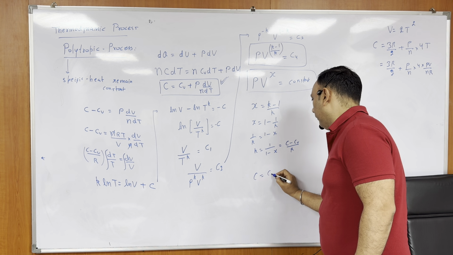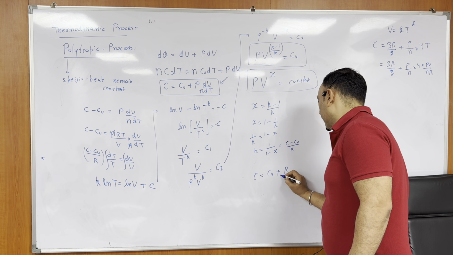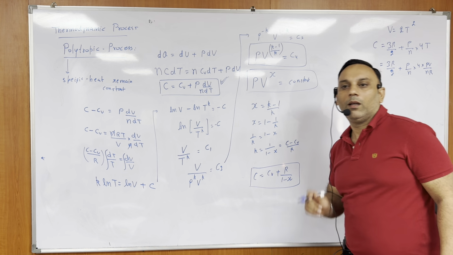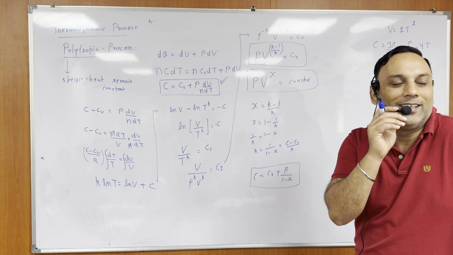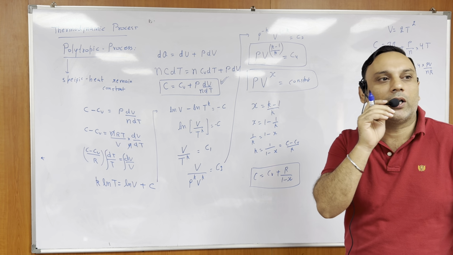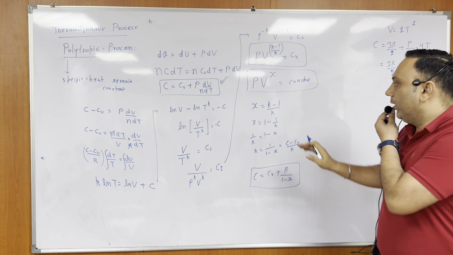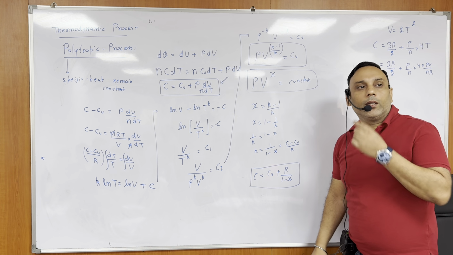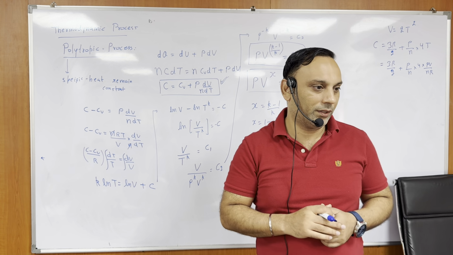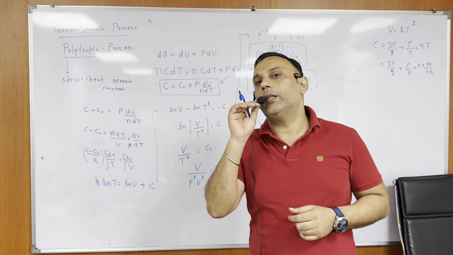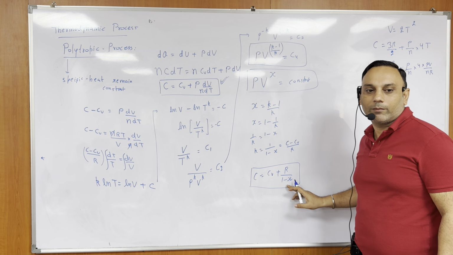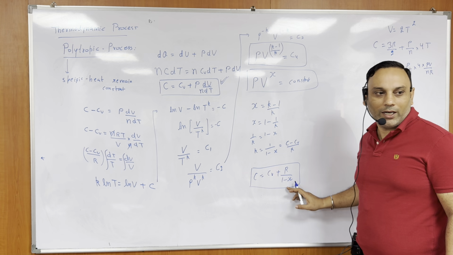Dear students, now see, C is equal to Cv plus R upon 1 minus x. So I am getting some kind of formula. If any polytropic equation, any thermodynamic process equation is given, PV to the power x is equal to constant, then directly I can get the constant specific heat of the process. So C is equal to Cv plus R upon 1 minus x. Very important formula. Right? Okay.